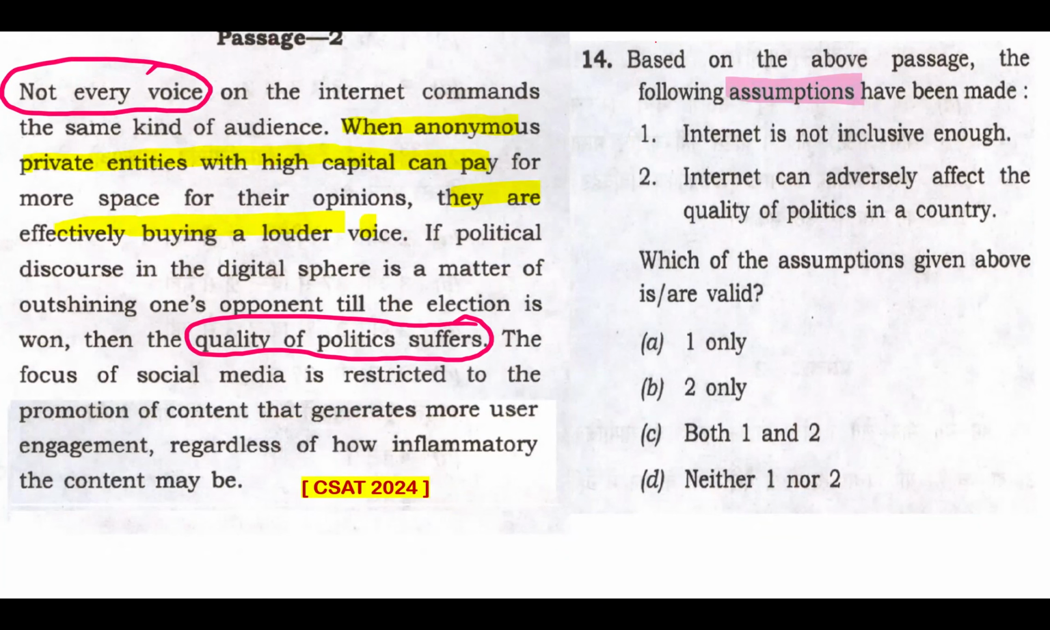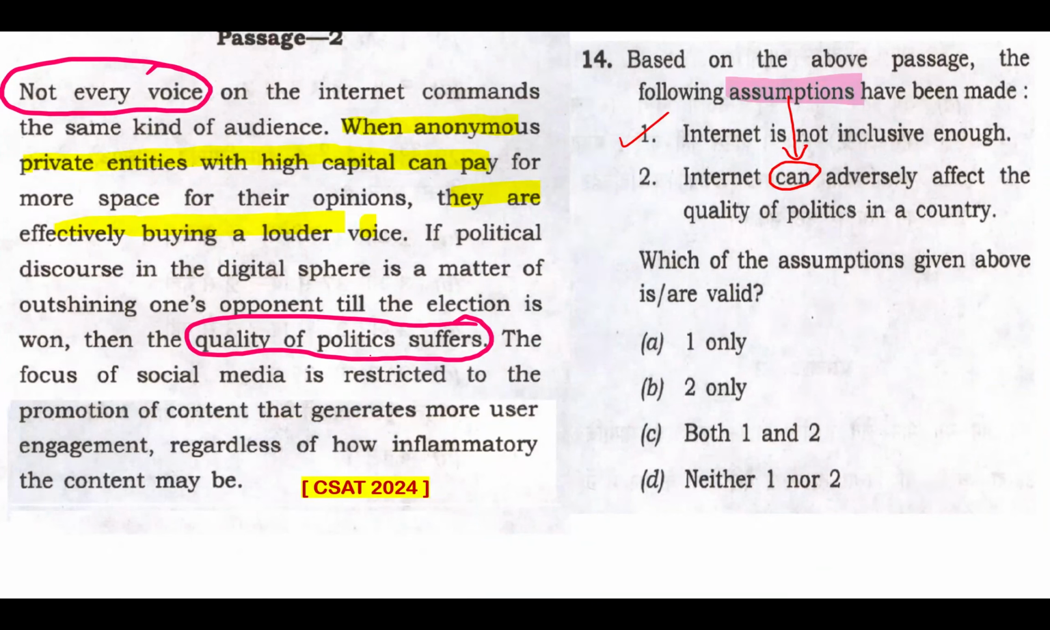So very clearly, the passage is telling us the internet is not inclusive enough. Statement 2, internet can adversely affect the quality of politics in a country. This word "can" is always a helping word. For assuming, this "can" is definitely a helping word. So is it the reason why we should assume that?